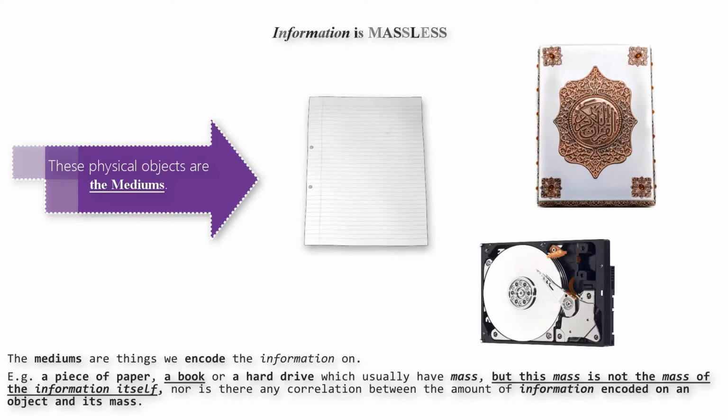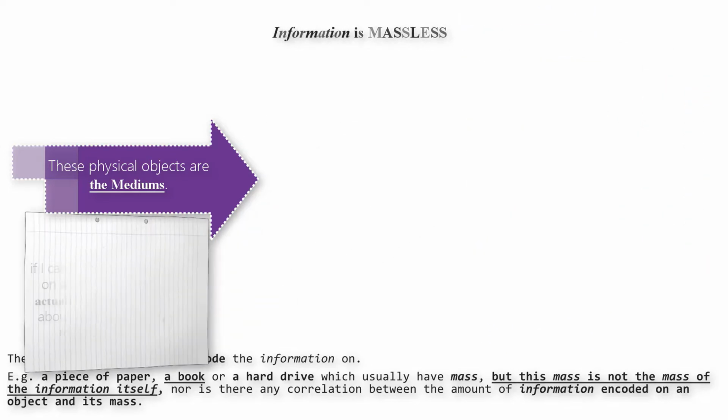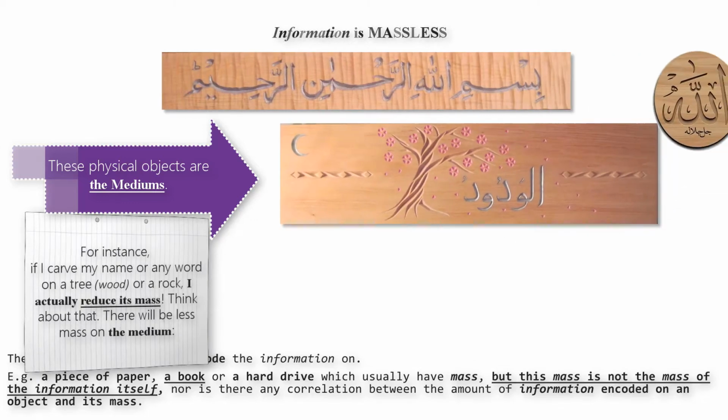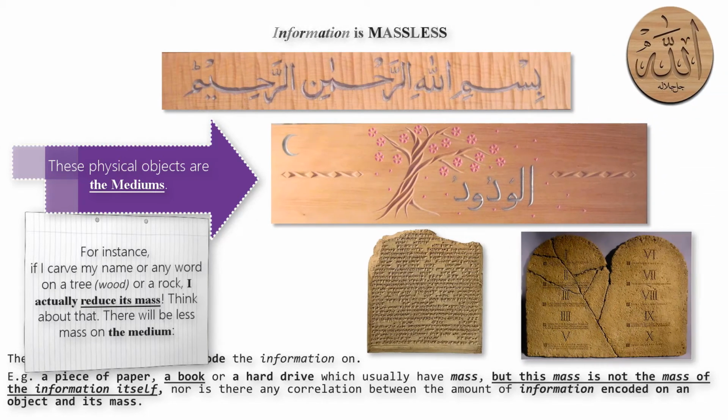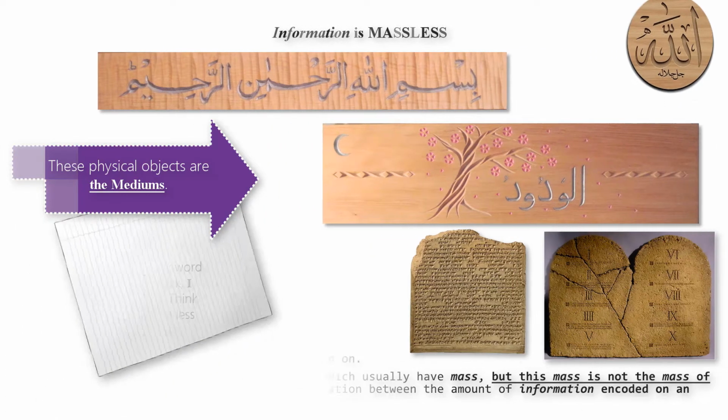not the mass of the information itself, nor is there any correlation between the amount of information encoded on an object and its mass. For instance, if I carve my name or any word on a tree or a rock, I actually reduce its mass. Think about that. There will be less mass on the medium.